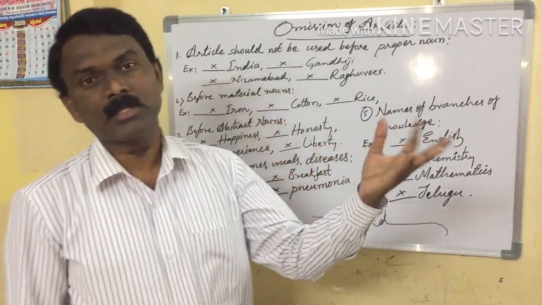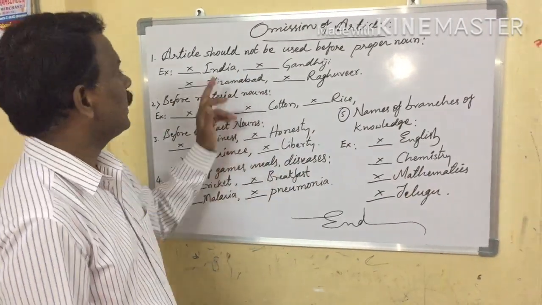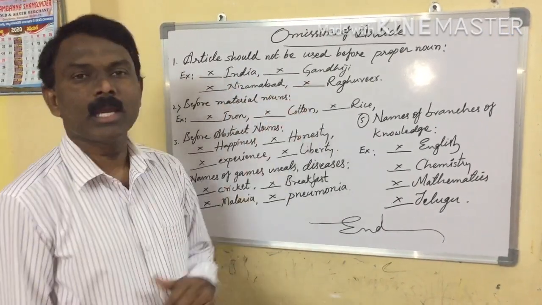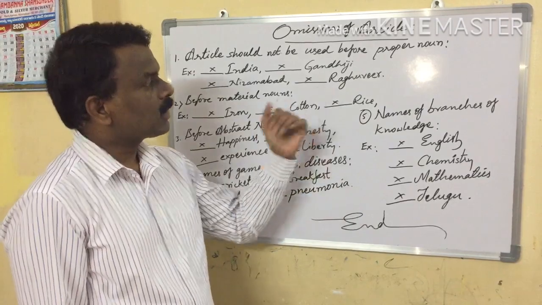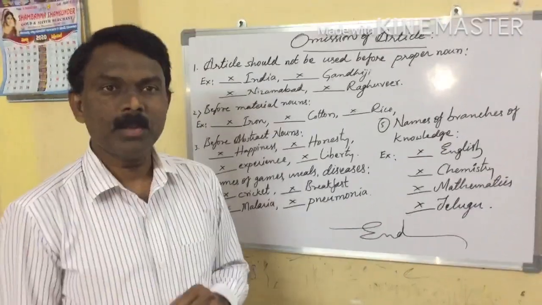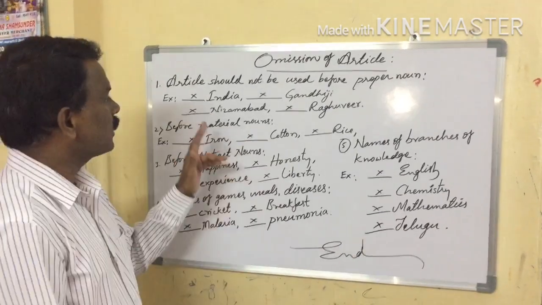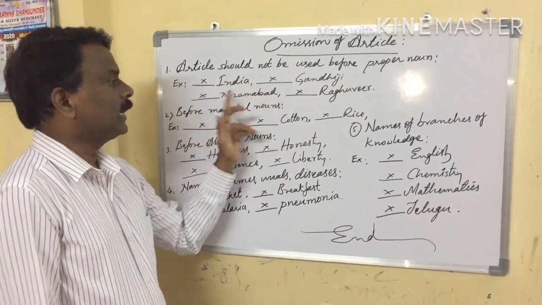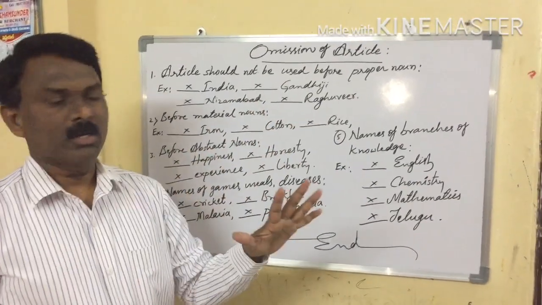Name of a person, place or thing. See here, India, the name of a country. Gandhiji, name of a person. Mr. Raghuveer, name of a person. Nizamabad, name of a place. So here, before proper nouns, we should not take any kind of article.